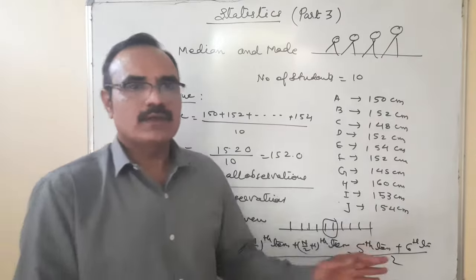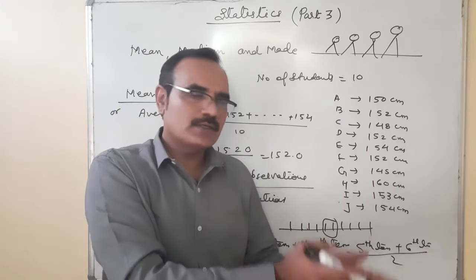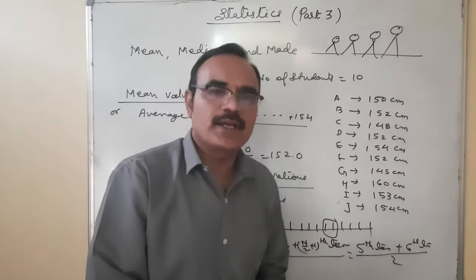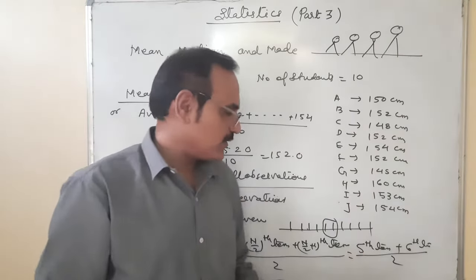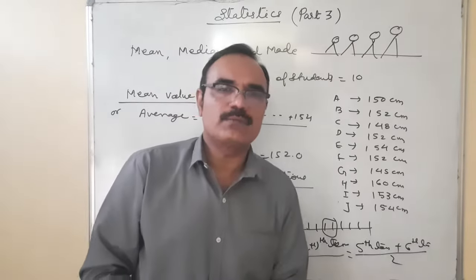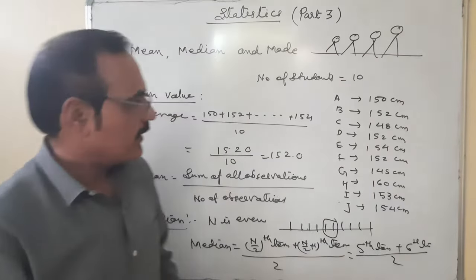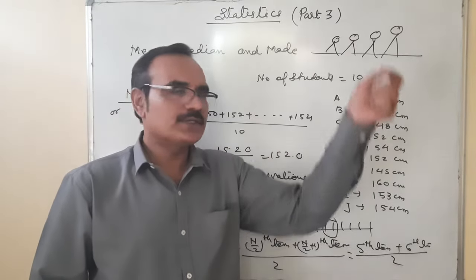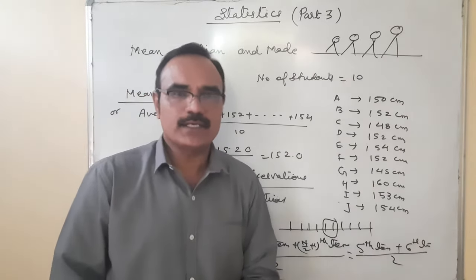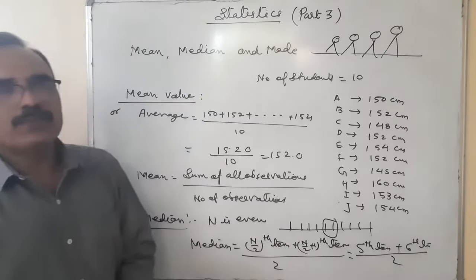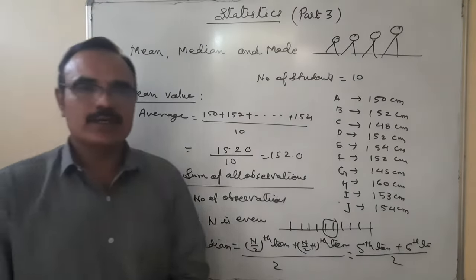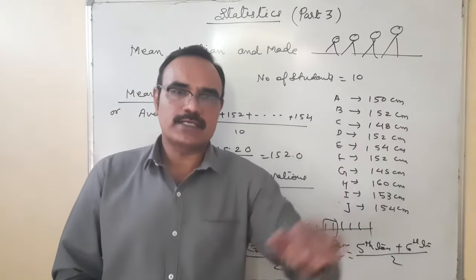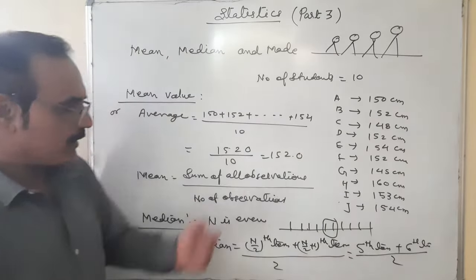5th term means the height of the 5th student plus the height of the 6th student. Add them and divide by 2. That is called the median height. In case there are 9 students, then what happens? There is a single boy, we just measure his height and that is called the median height. So median means the mid value, but for finding the mid value, first of all we have to arrange all the data in ascending or descending order, and we'll pick up the mid.